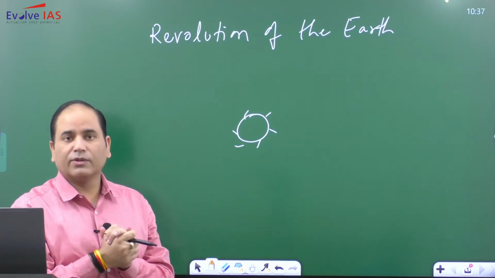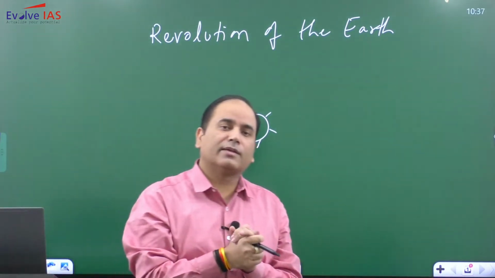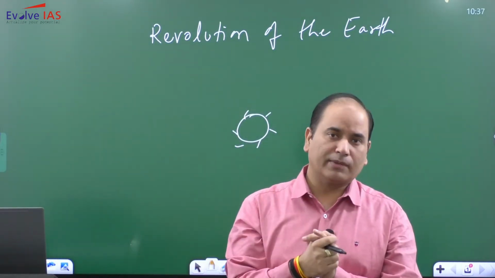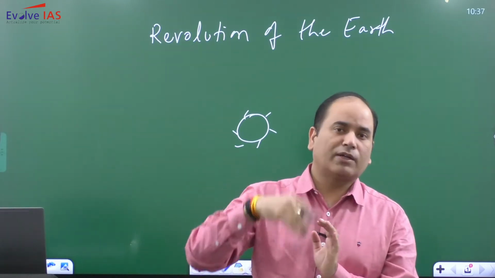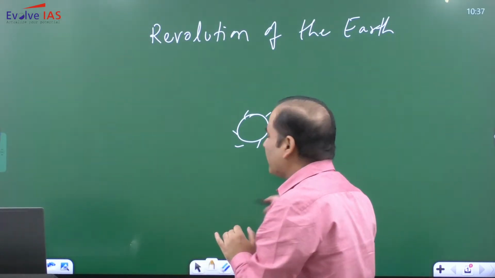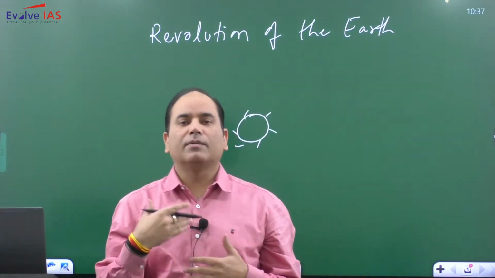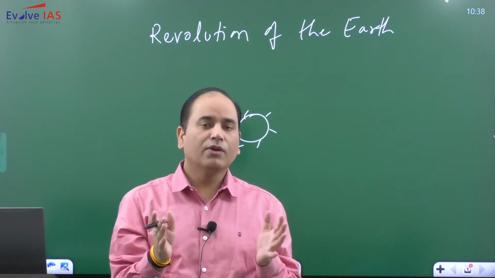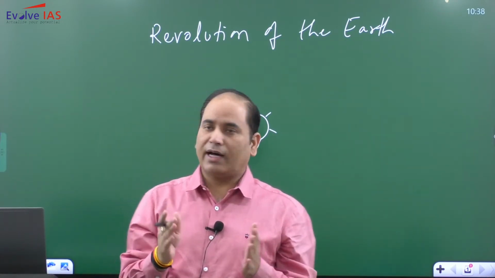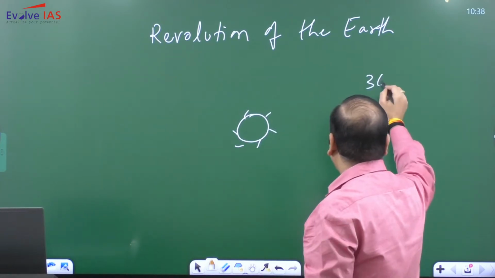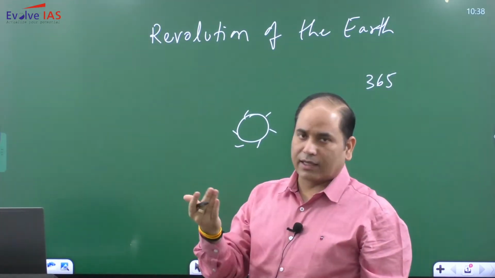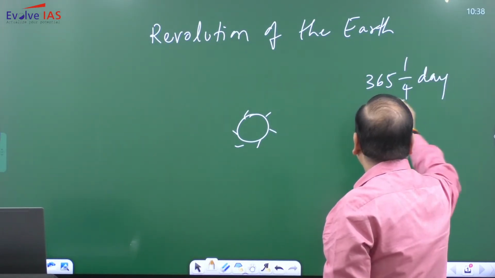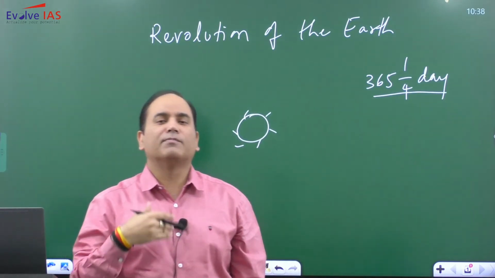What is the unique part in this revolution? First of all, the earth is revolving in an elliptical orbit. The earth is not revolving in a circular orbit. Because of this elliptical orbit, the distance between the earth and the sun is not the same. And for one complete revolution, the earth takes around 365 days, around 6 hours. So we call it 365 and 1/4 days. This is the time that the earth takes for one complete revolution.